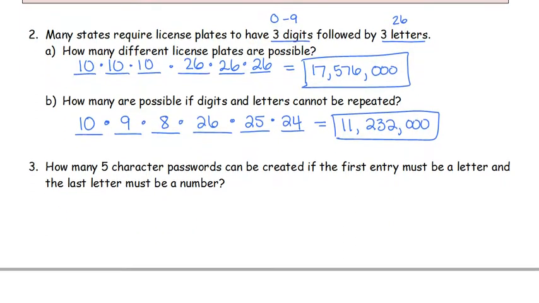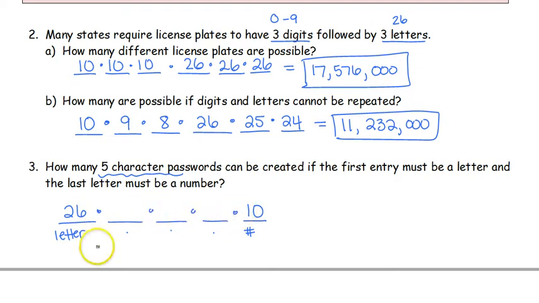Alright, number 3. How many 5-character passwords can be created if the first entry must be a letter and the last entry must be a number? Okay, so we first know that we have 5 characters. 1, 2, 3, 4, 5. The first entry must be a letter. So if this must be a letter, that means that there are 26 options for that first piece. And the last one must be a number, and we know from above we've got 10 options, 0 through 9. Which means we just have to figure out these 3 in the middle.